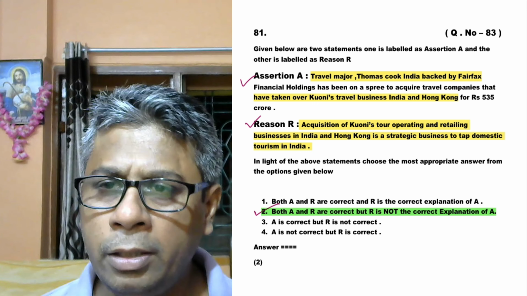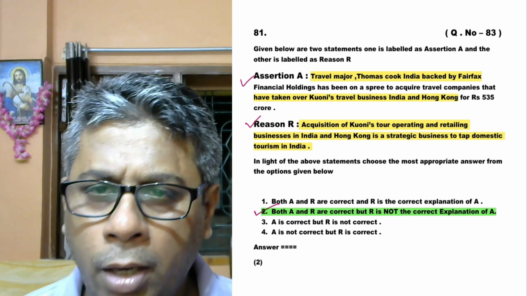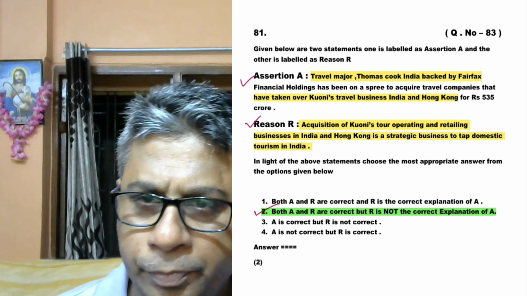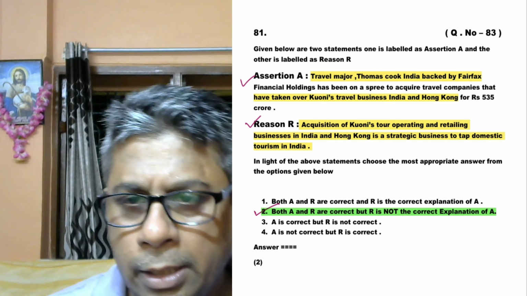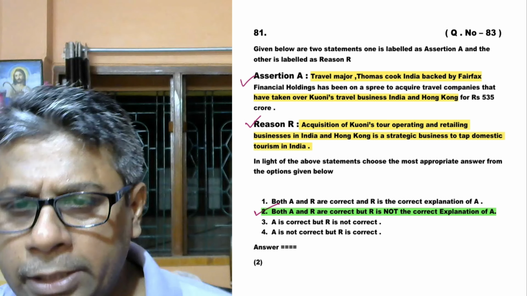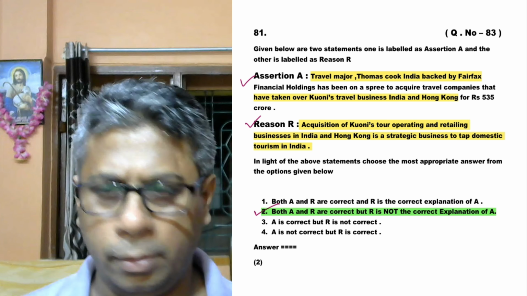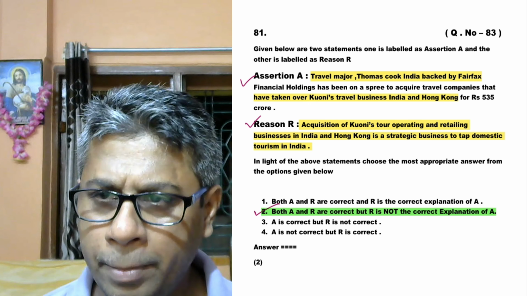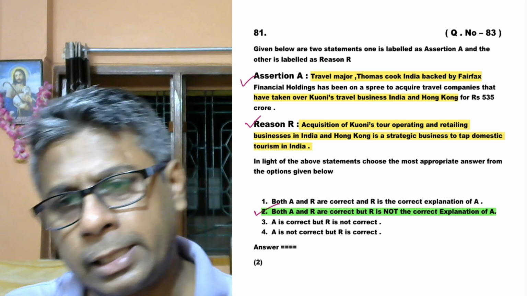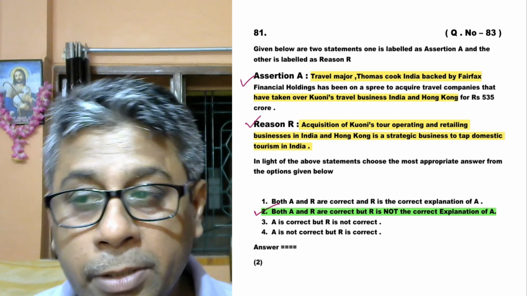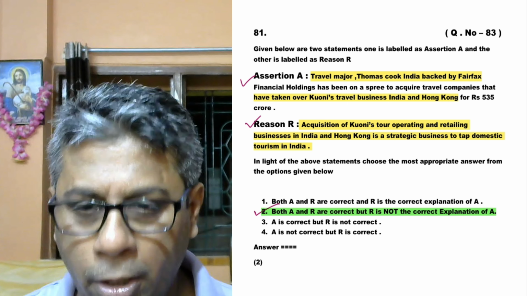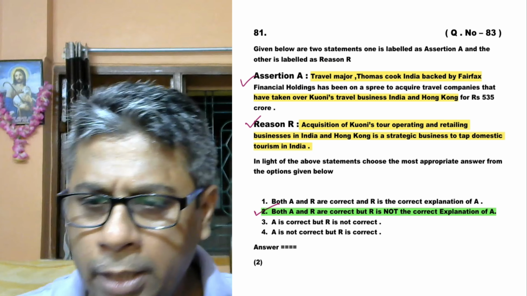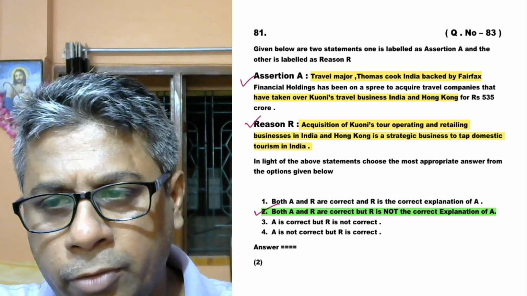The first one is based on financial backing and business, and the second one is based on the strategic move to tap domestic tourism in India. The assertion is from the financial perspective, and the reason is from the marketing or operational perspective. So both statements are correct, but R is not the correct explanation of A.